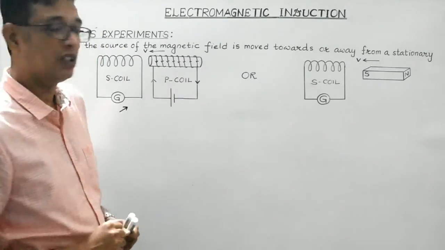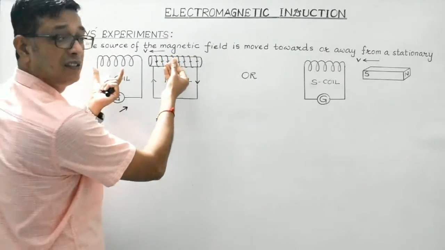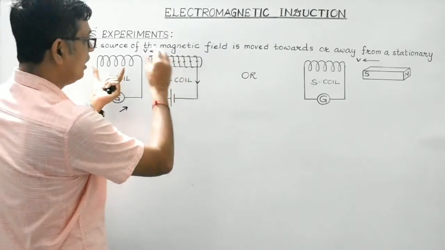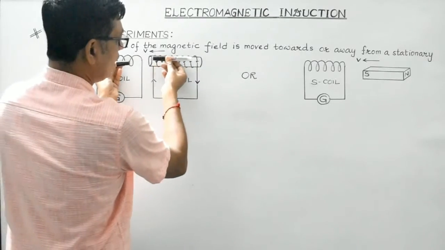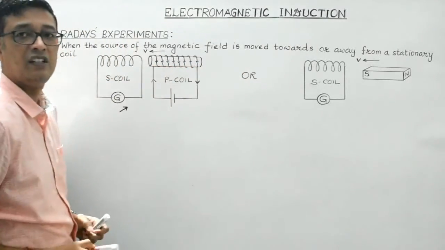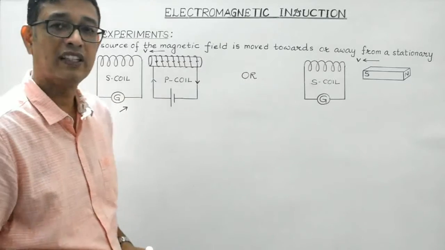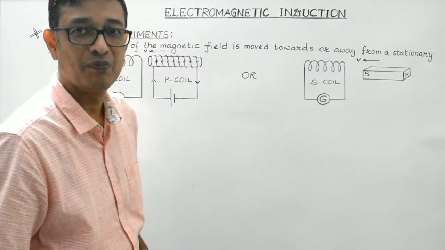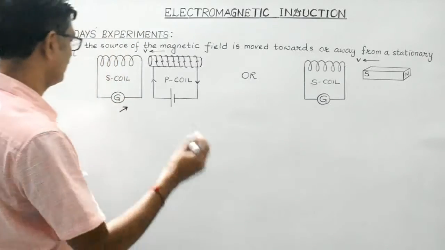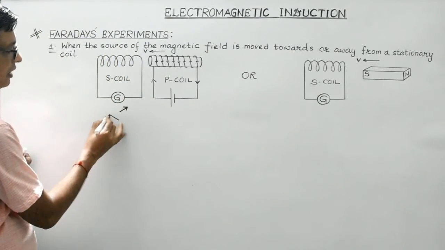Second, what he observed was when he moved the P coil away from the S coil, like this, then also he found the galvanometer in the S coil to give some deflection, but this time in the opposite direction, say towards left.